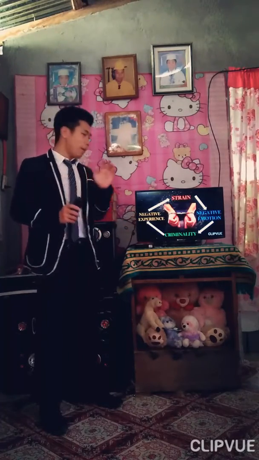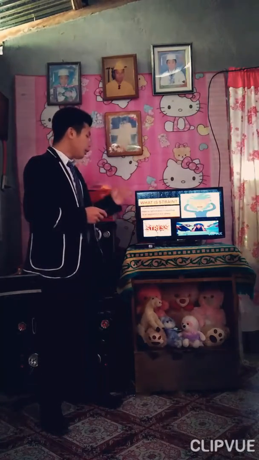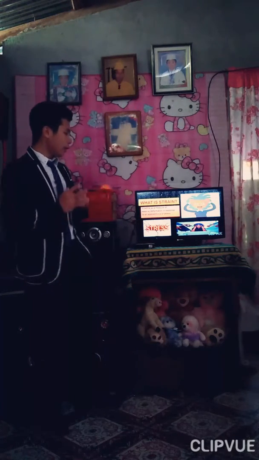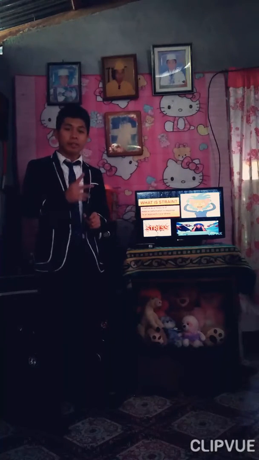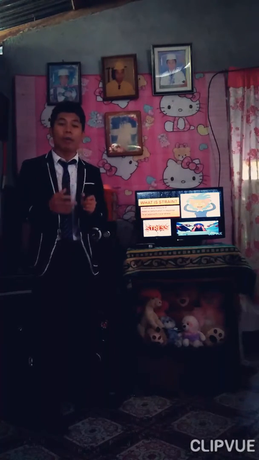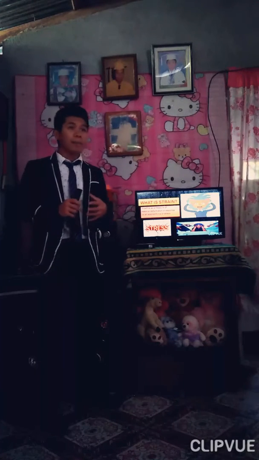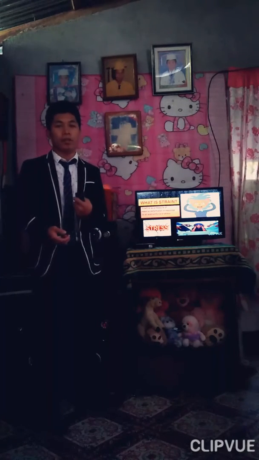So from this cycle, let's first discuss what strain is. Strain is defined as a measure of material deformation in response to an applied force or stress. So, strain is simply our stress, being stressed. As a person, we become stressed because of many reasons.